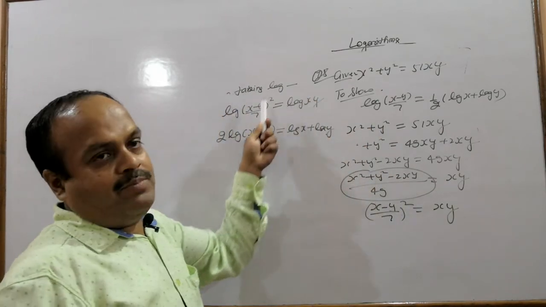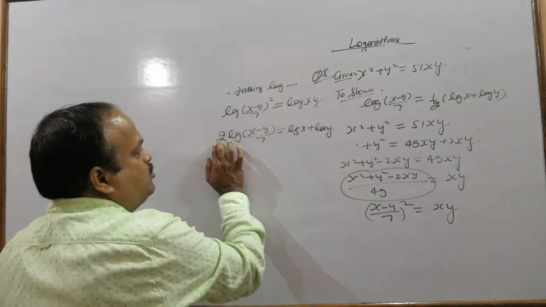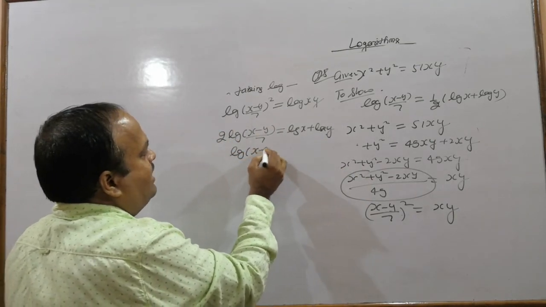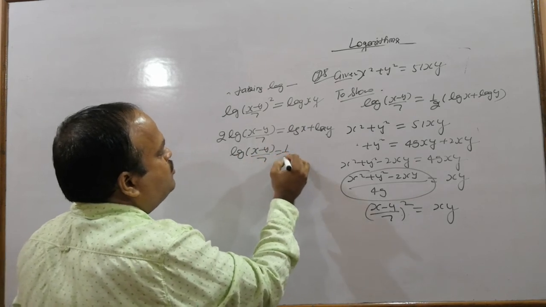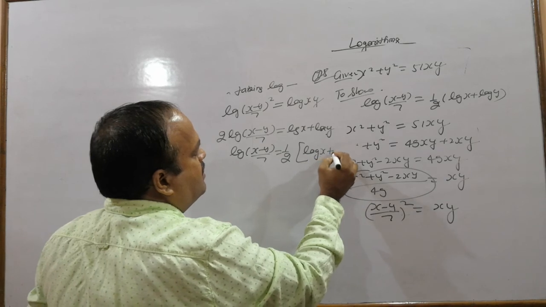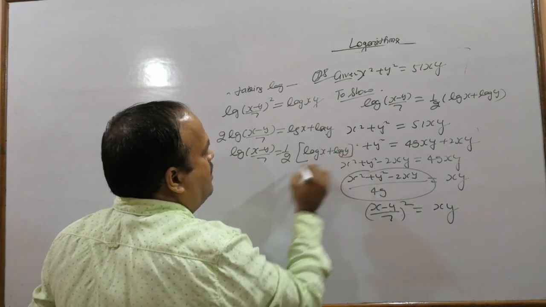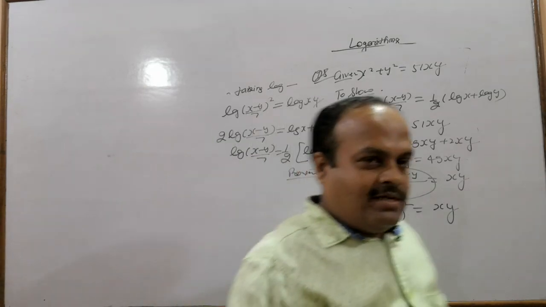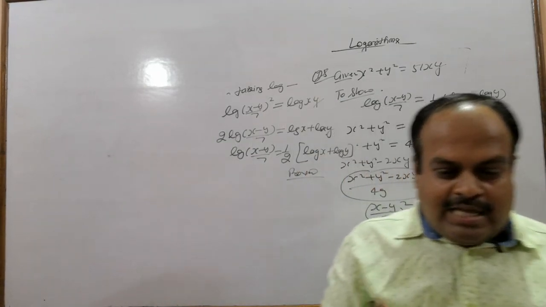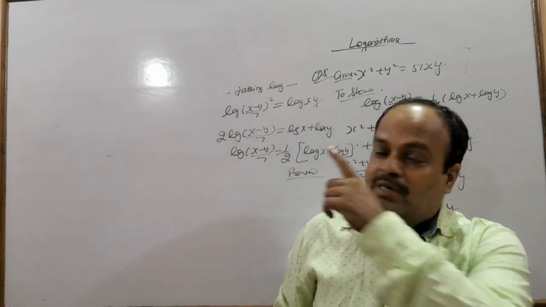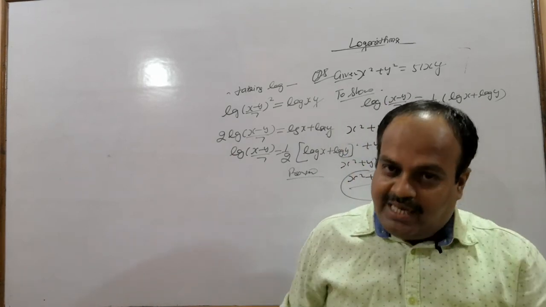Using the power law it can be changed to 2 times. Now divide this 2 to the other side. Log (x minus y) by 7 equals half of log x plus log y. I repeat, I am saying it again, many of you make mistakes in this, so please avoid